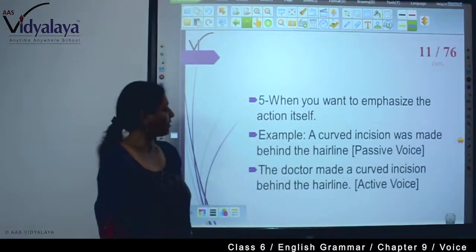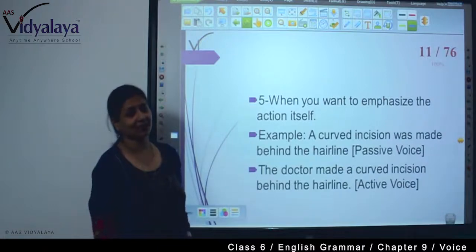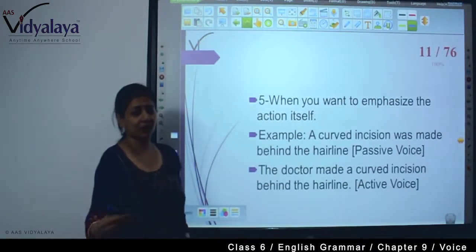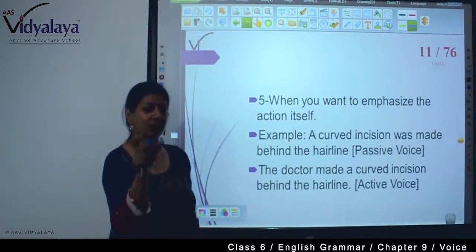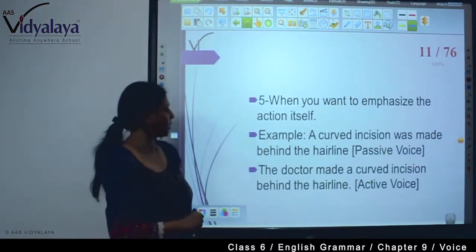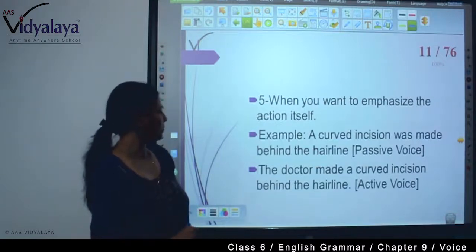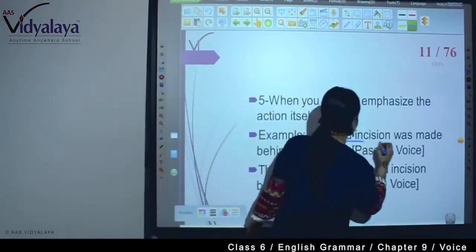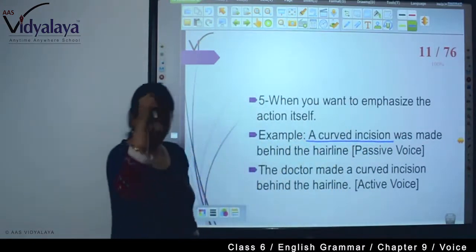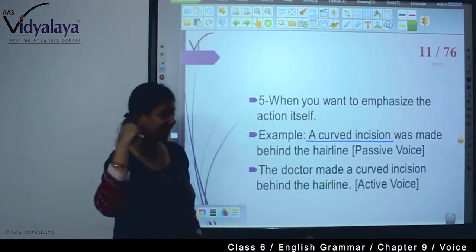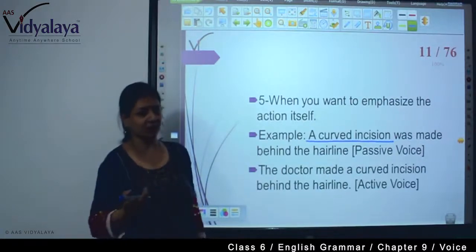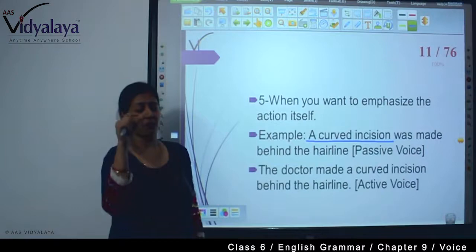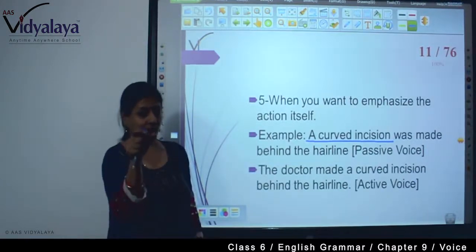So here you are giving importance to our brand name. Now, when you want to emphasize the action itself, when you are not interested who has done, who is the receiver, only the action is important, then you write a passive voice. A curved incision was made behind the hairline. A curved incision, a cut has been made, behind the hairline. By whom? By the doctor itself. But here in passive voice we wrote because we want to give importance to the action, right?